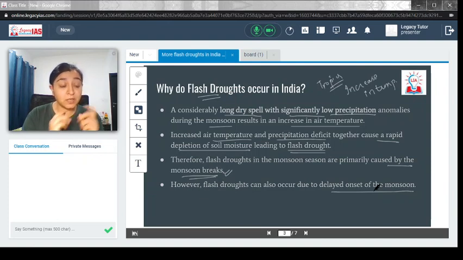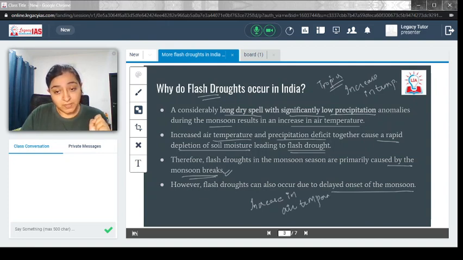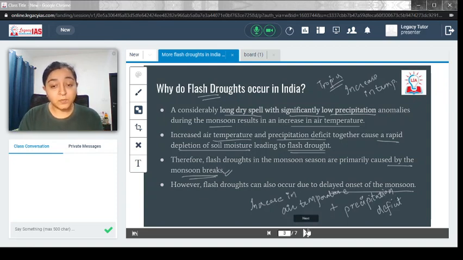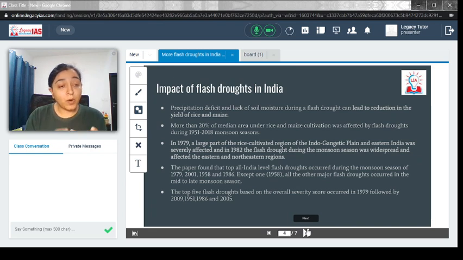So these are the conditions. What are the conditions because of which flash drought happens? So just remember, increase in air temperature coinciding with rainfall deficit, or precipitation deficit. These two factors combined together lead to the formation of the flash drought. So just remember these 2 points. Okay. Now let's move ahead and try to see what the impact is.